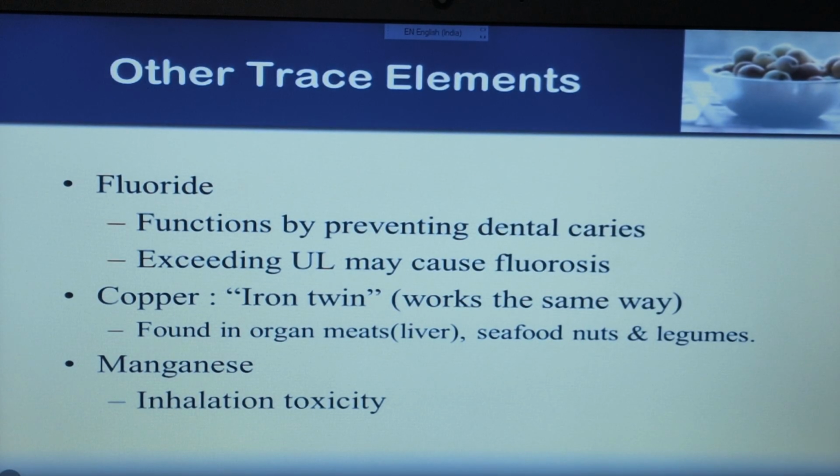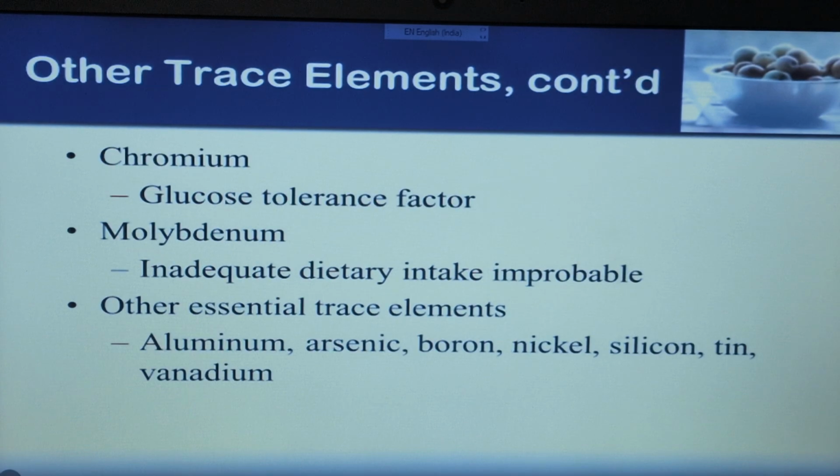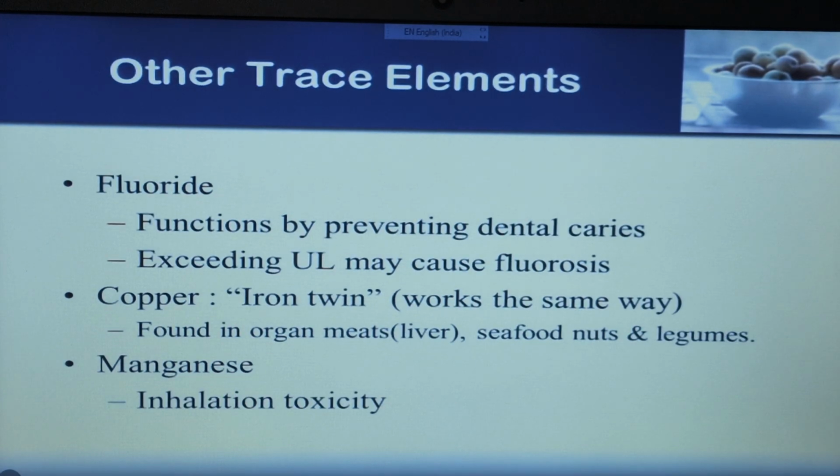Other trace elements like fluoride. The main function of fluoride is preventing dental caries. Exceeding the UL may cause fluorosis. Copper and iron work in a similar way. Manganese: inhalation toxicity, and manganese also acts as a cofactor during the process of transcription.